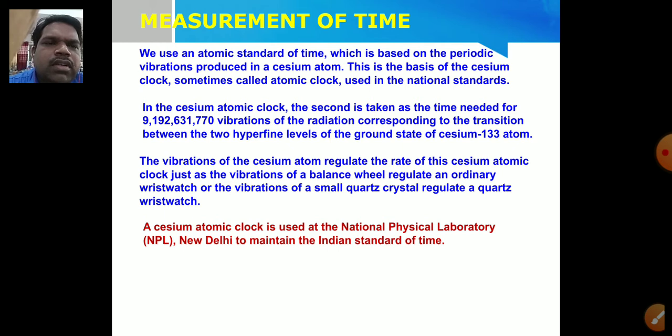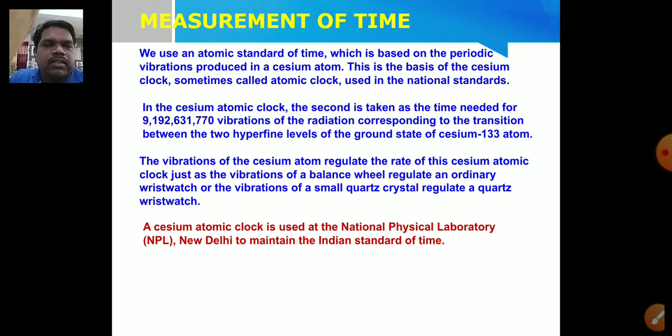The vibration of the cesium atom regulates the rate of this cesium atomic clock, just as the vibration of a balance wheel regulates an ordinary wristwatch, or the vibrations of a small quartz crystal regulate a quartz wristwatch. So this is how we can correlate the timing of a cesium atomic clock with the time of a wristwatch. A cesium atomic clock is used at the National Physical Laboratory, NPL, New Delhi, to maintain the Indian Standard of